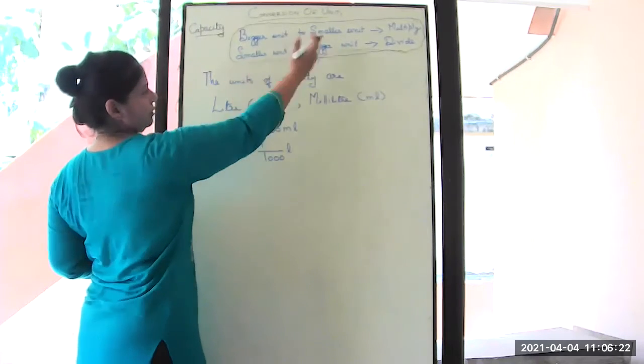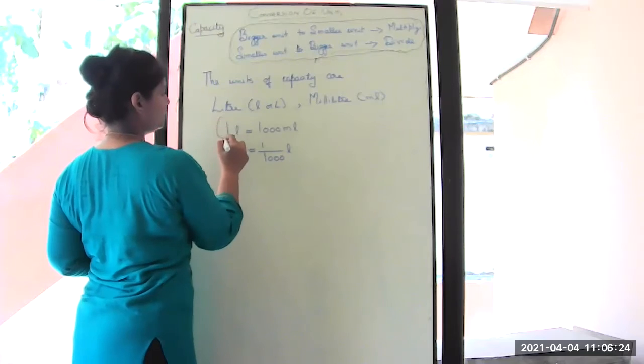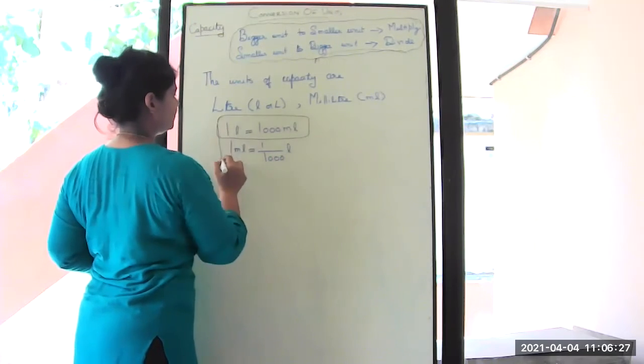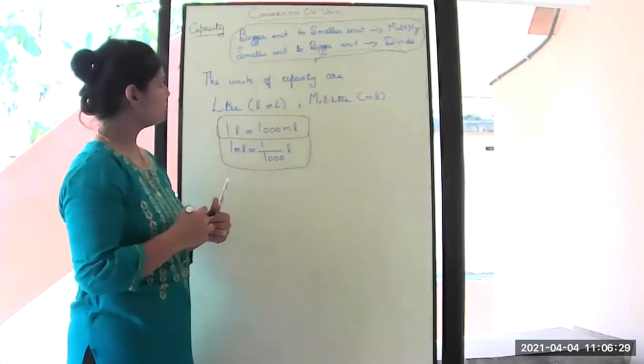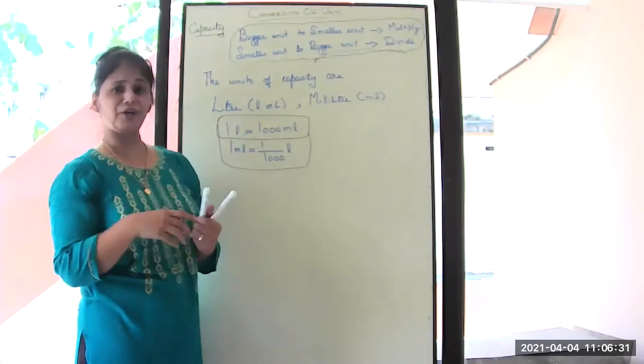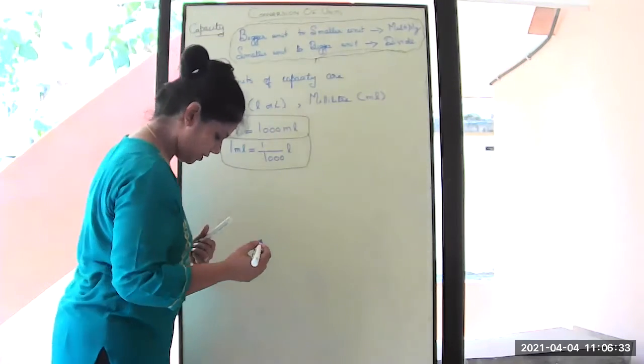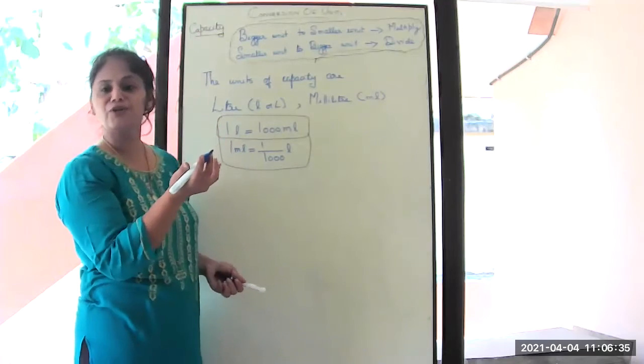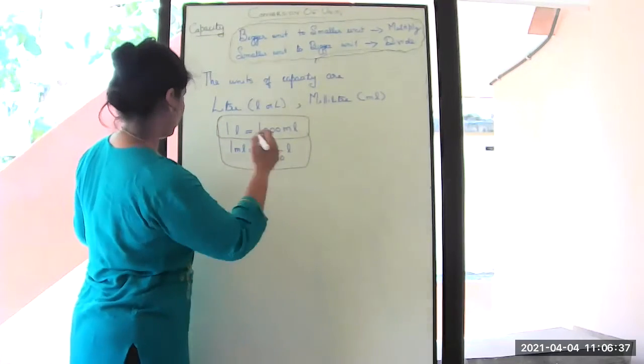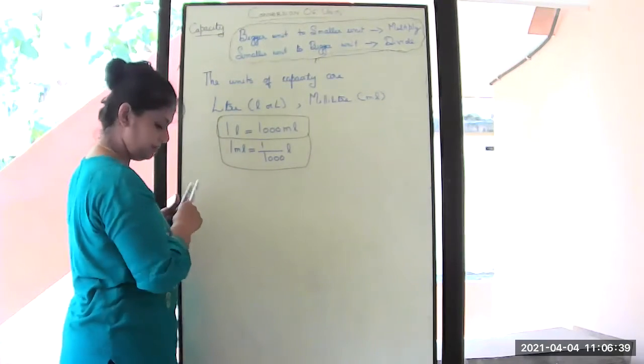Again, this is applicable here also. That is, smaller unit to bigger unit, you have to divide. Bigger unit to smaller unit, you have to multiply. Okay, let us try with an example here.